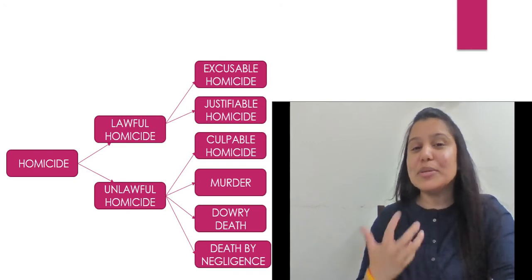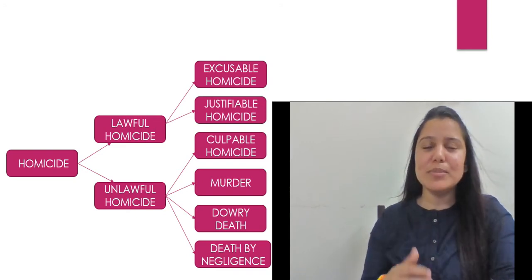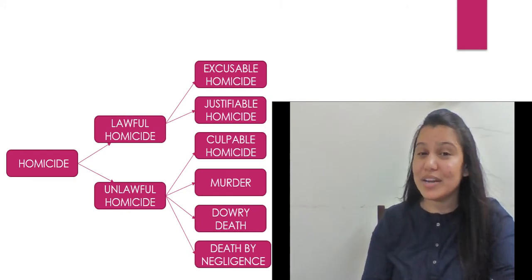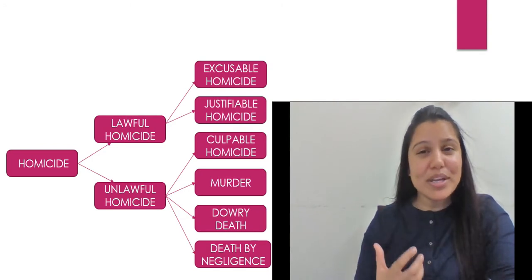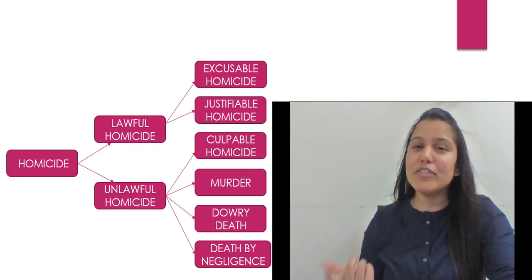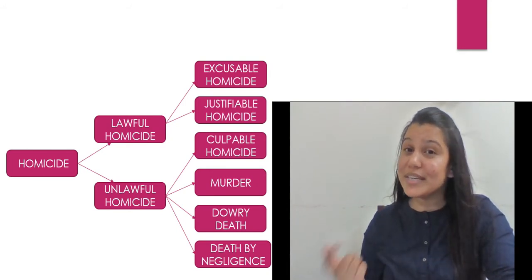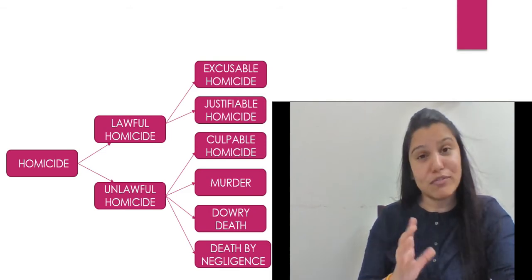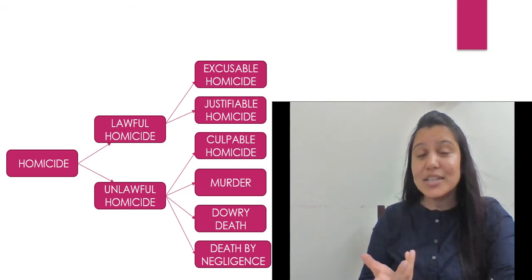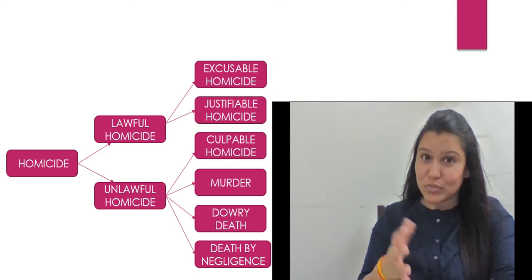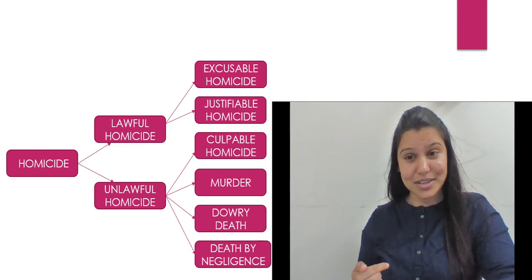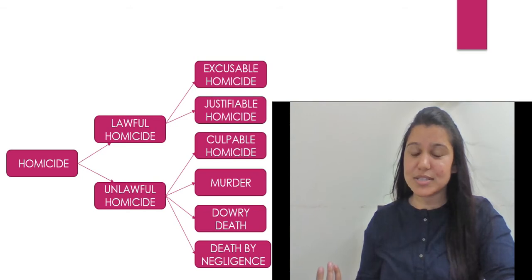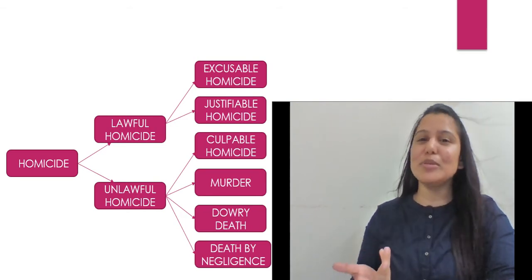Now, justifiable homicide. What do we understand by justifiable? If you remember and if you know section 76, 77, 78, 79, let me give you one quick example. If capital punishment is being given, then the other person will be killed. That is killing, right? Homicide means killing. So of course that person would be killed. But the judgment is of course justifiable, and that homicide is justifiable in nature because that is by following the due process. So it is a justifiable homicide, right?